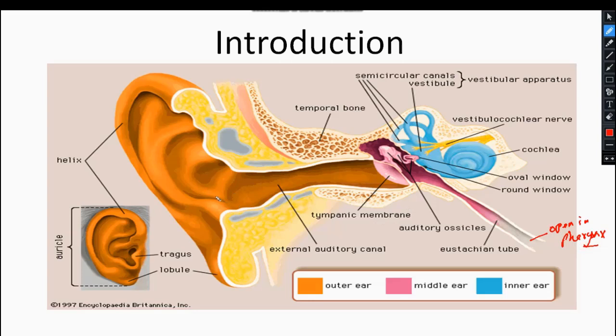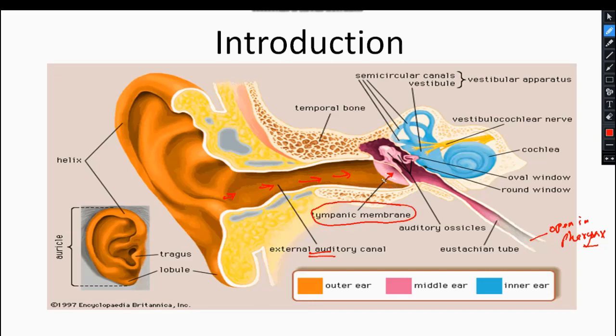See, this is the external ear. The sound wave enters through this external ear and passes through the external auditory canal and comes in contact with the tympanic membrane of the middle ear.